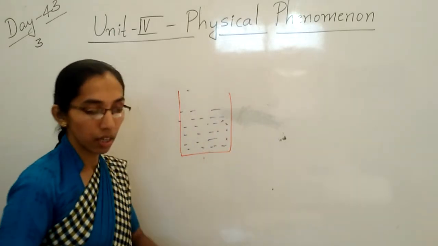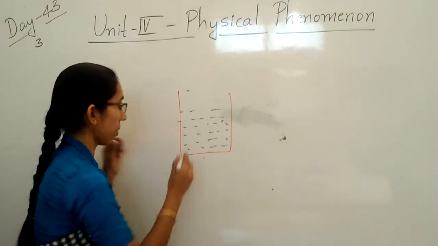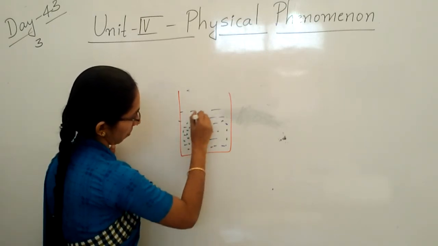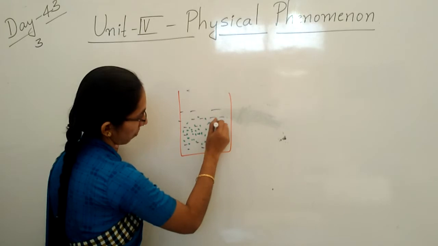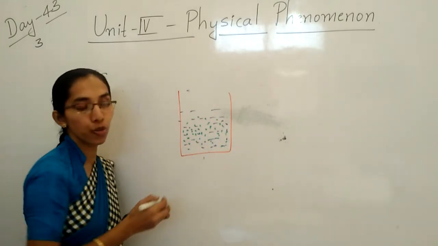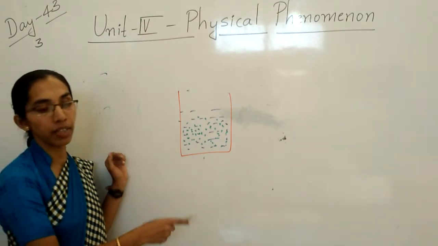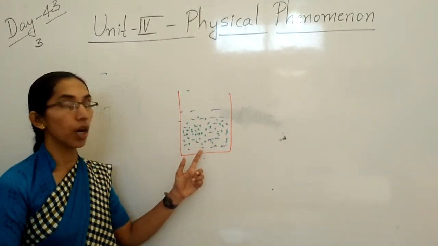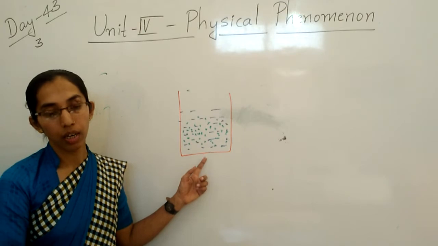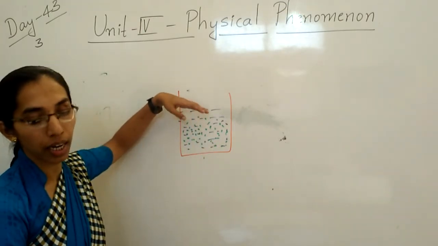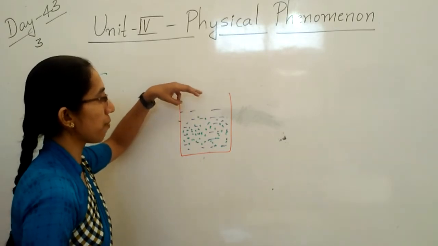Okay. Then here you add the sugar. See here. It's the sugar. A soluble substance can be dissolved in a solvent only up to a certain extent. 3-4 spoons.